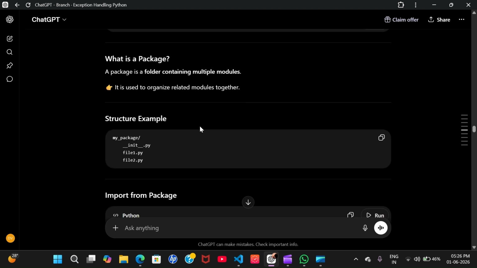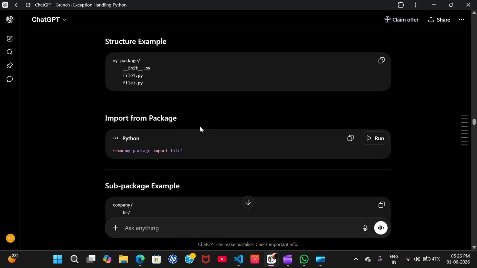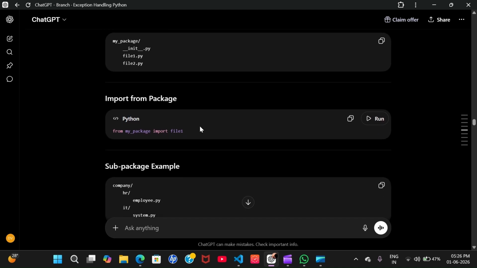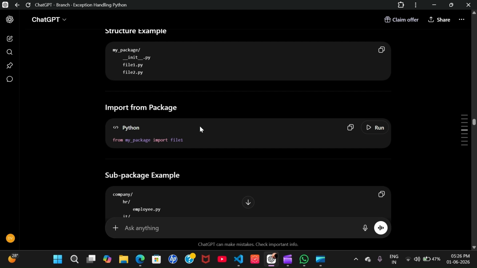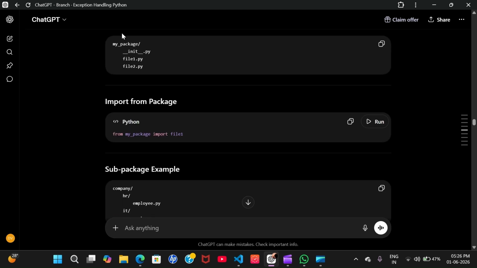Now we discussed modules, so what is a package? It is a folder containing multiple modules. It is used to organize related modules together, and ultimately it contains many modules. So my package is this, with many files inside it, and from my package we are importing file one.